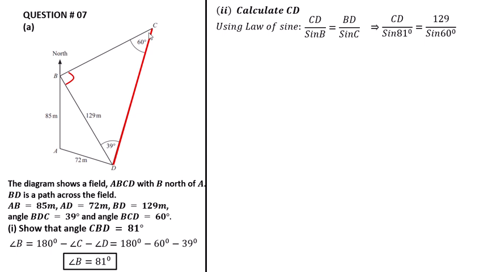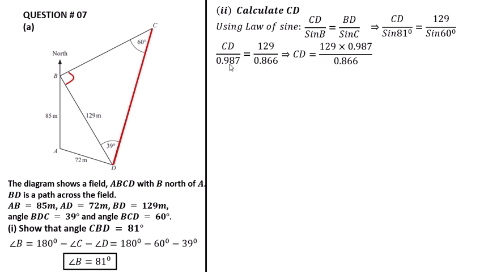The angle of C is equal to 60, so here put 60. CD over sine 81, which is 0.987, is equal to 129 over sine 60, which is 0.866. We have to calculate the CD.